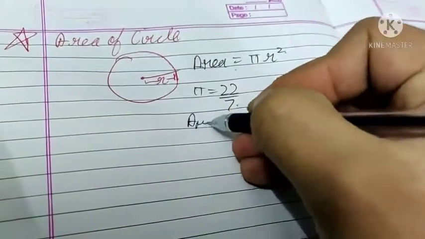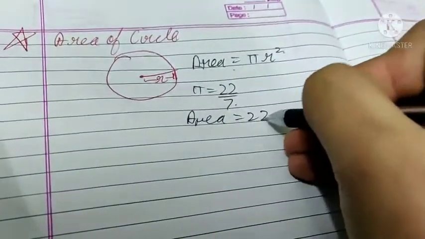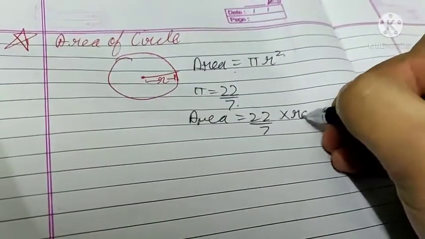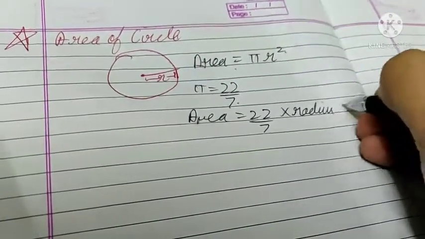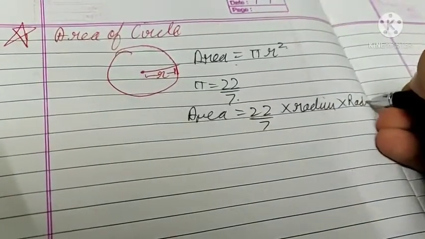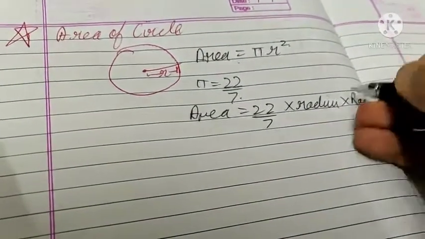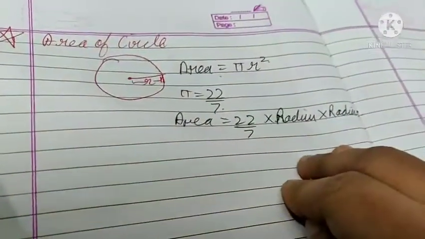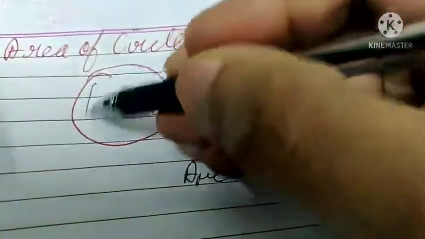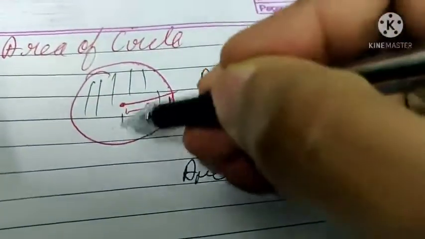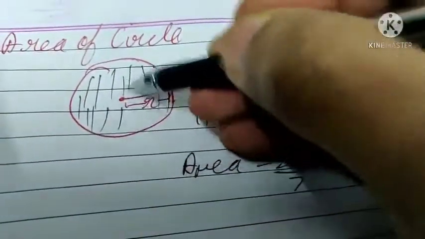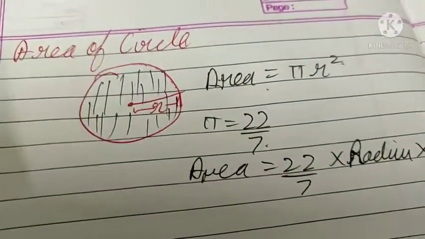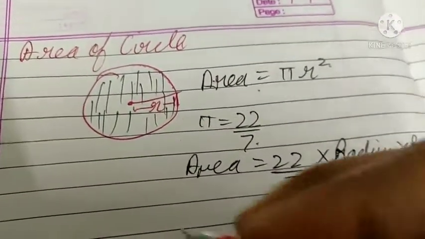So area is 22 by 7 into radius into radius. Okay, radius into radius. So area is this enclosed part around in the circle. Okay, so now moving to the exercise.